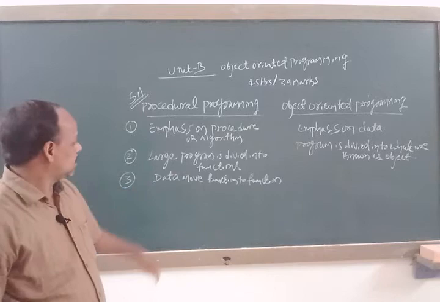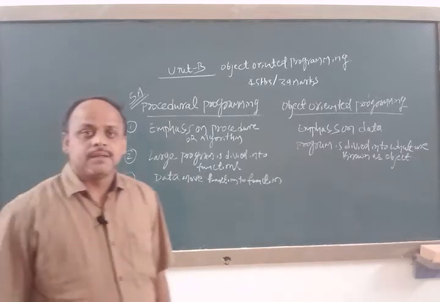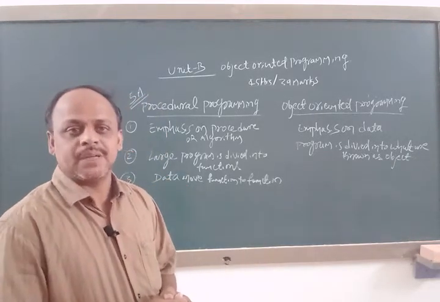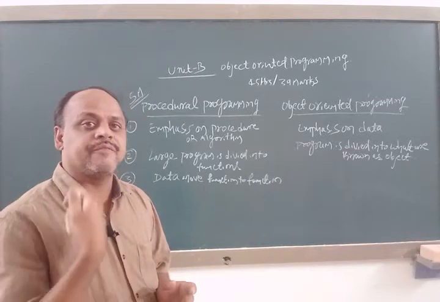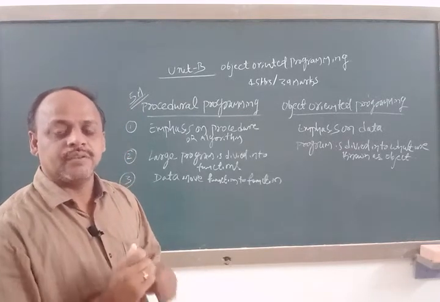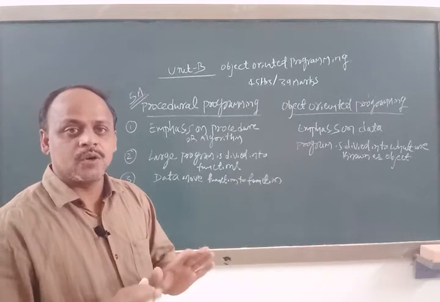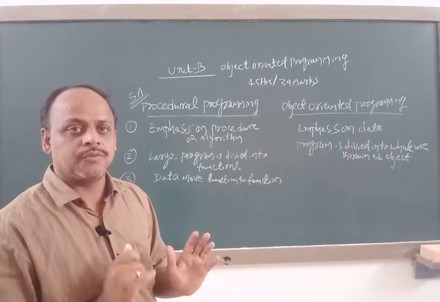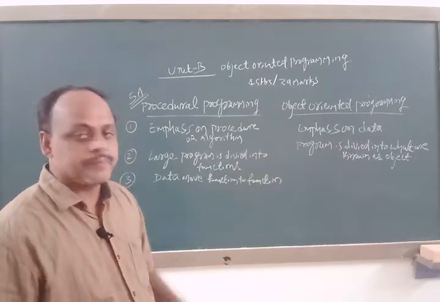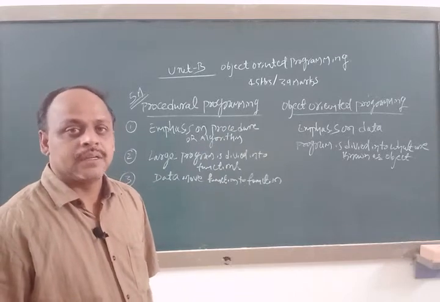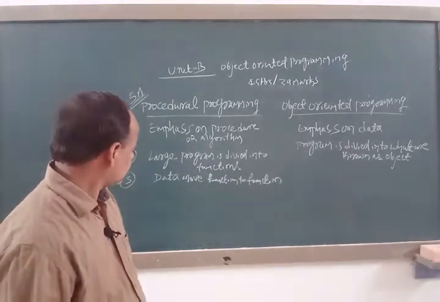The program contains some data, and that data is moving from function to function freely, meaning there are no restrictions on moving data. Whereas in object oriented programming, what is happening?